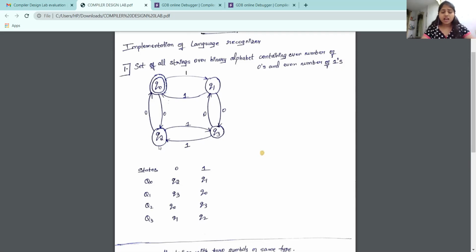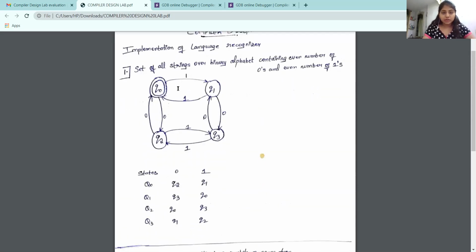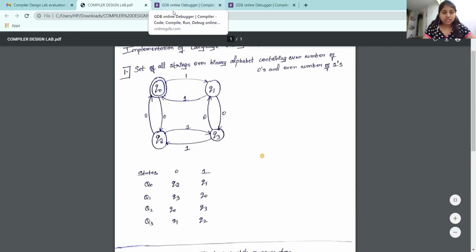In this, if the string has an even number of zeros and an even number of ones, then the string is accepted by the given finite automata or the program. If the string doesn't have an even number of zeros or an even number of ones, it doesn't get satisfied by the given finite automata or the program. So for this, let us look into the program which satisfies this.